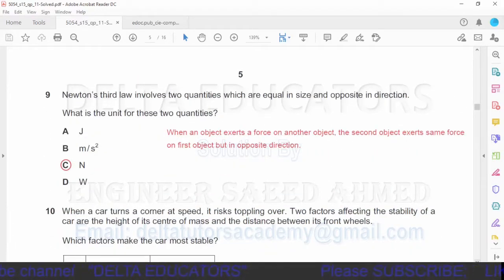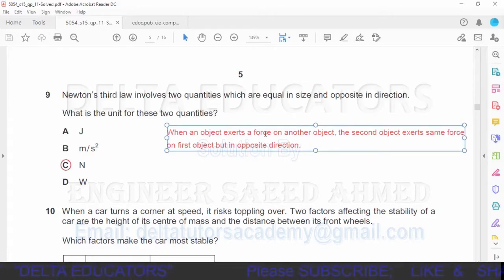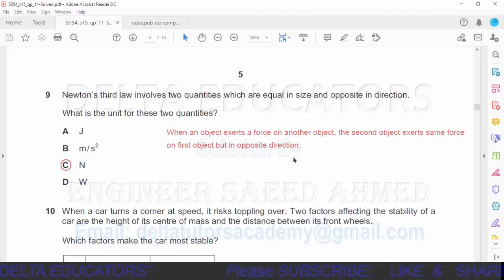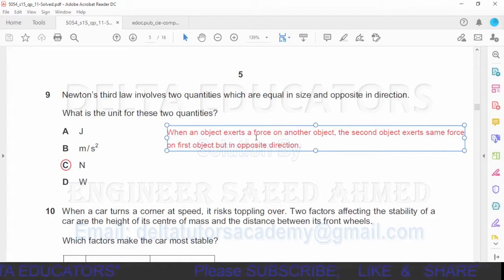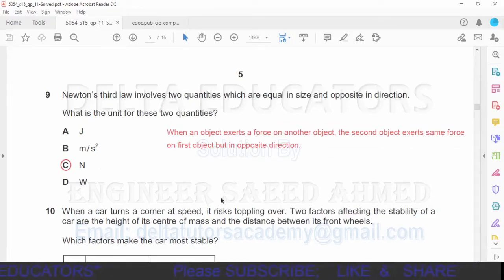Question number 9. Newton's third law involves two quantities which are equal in size and opposite in direction. What is the unit of these two quantities? Okay, Newton's third law states when an object exerts a force on another object, the second object exerts the same force on the first object but in the opposite direction. So the quantity here is force and the unit of force is Newton. So our correct option is option C.